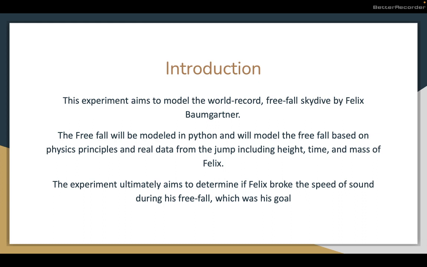So this experiment aims to model the world record freefall skydive by Felix Baumgartner. The free fall will be modeled in Python based on physical principles and real data from the jump, including height, time, and the mass of Felix combined with his suit. This experiment ultimately aims to determine if Felix broke the speed of sound during his freefall, which was his ultimate goal.